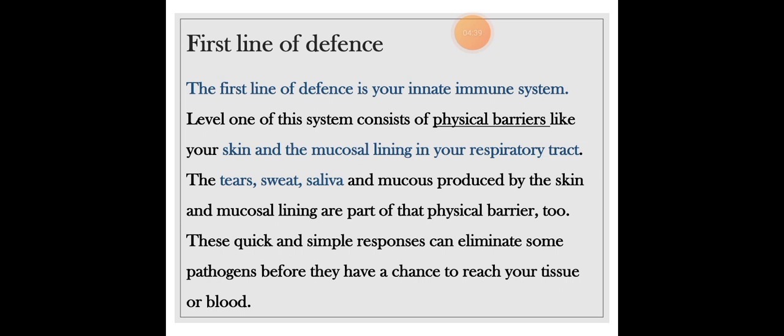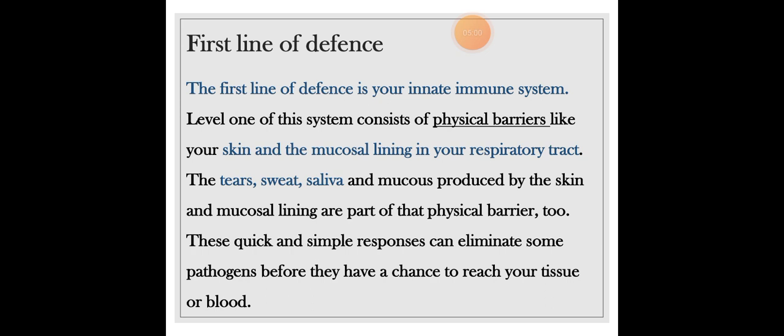Now, the first line of defense is your innate immune system. The first level of the system consists of physical barriers like your skin and the mucous lining in your respiratory tract. You should know that the first line of defense is basically the innate immune system. Level one of this system consists of physical barriers.